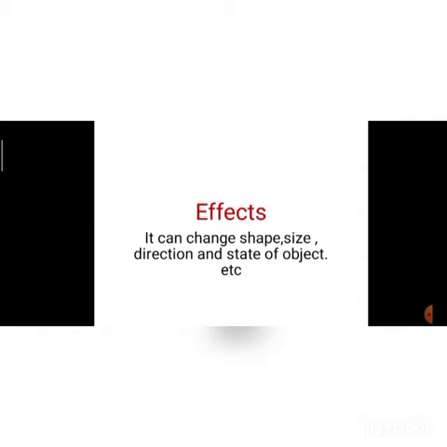So by the application of force we can bring all these changes, and these changes are known as effects of force. Clear? Students, these are very basic topics. You have done this in 5th also, in 6th also. So what is force? Then what are the effects of force? And its unit also you have to keep in mind, that unit of force is Newton.